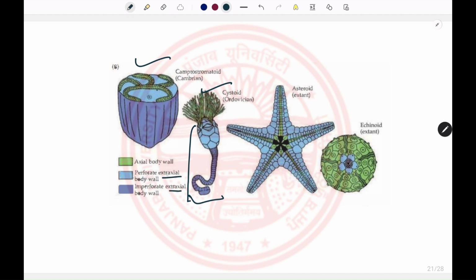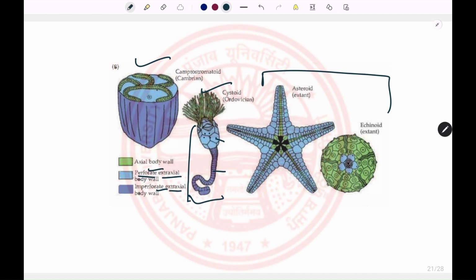The extraxial again divides into two, the perforate and the imperforate. The perforate body wall has pores on the body, which could be the dermal papillae or other things. So on the perforate one there will be pores present, and in the case of imperforate there will be no dermal pores. So these are the extant taxa.